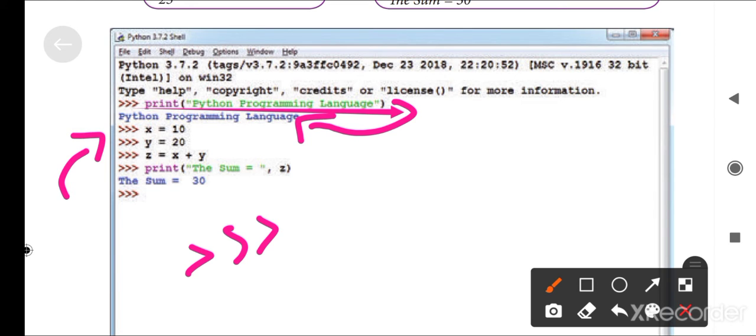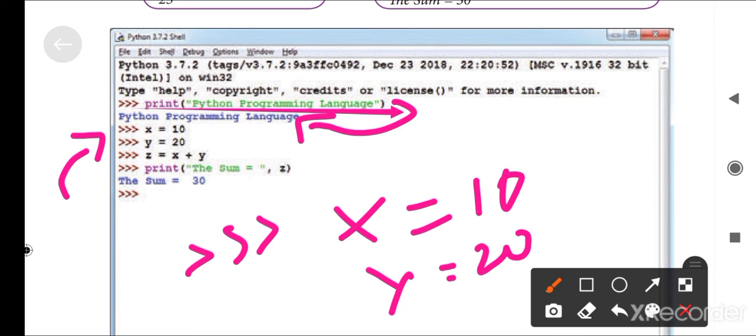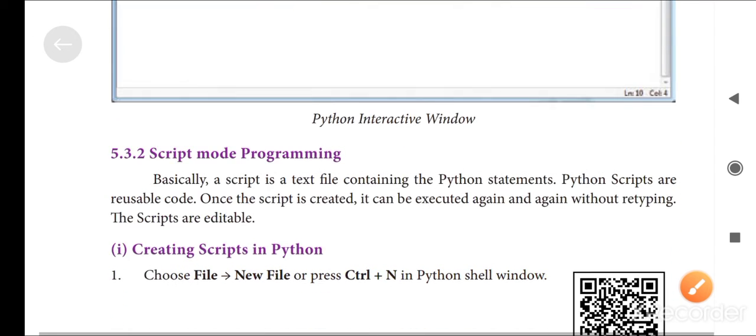After that we can enter x equal to 10 and y equal to 20. Then we can print the value of z. Press enter and the final output will be displayed. So this is the simple one.